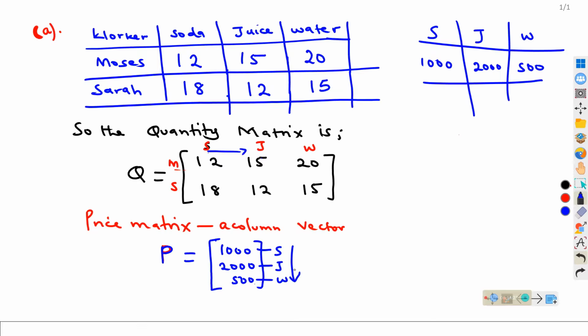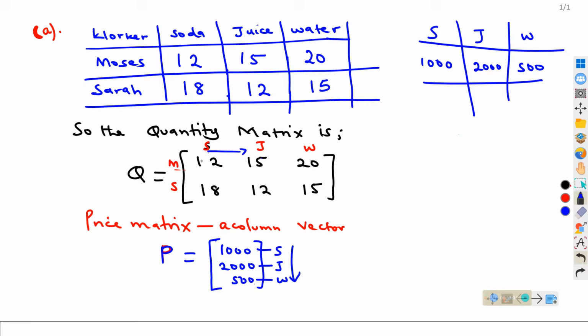So basically, when you are looking at such matrices, you need to avoid some common mistakes, that is, mixing the order of items. When you have the order in row form, this side should be in column form. Don't write soda, juice, water in row form and leave the prices in row form too. You will get something different, and it will be hard to multiply the two, especially when determining the total amount. So when writing the price matrix, be careful. You must make sure that they match the order of drinks.